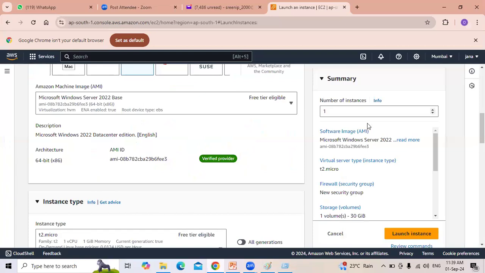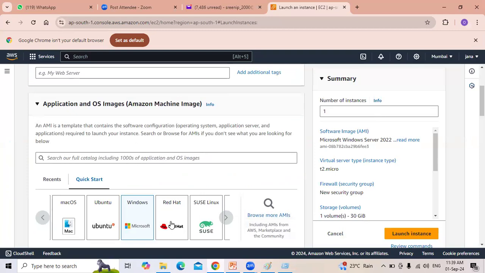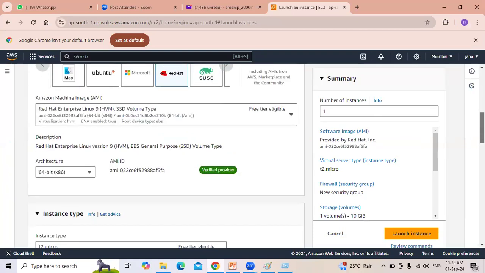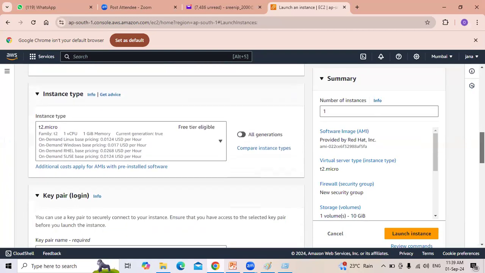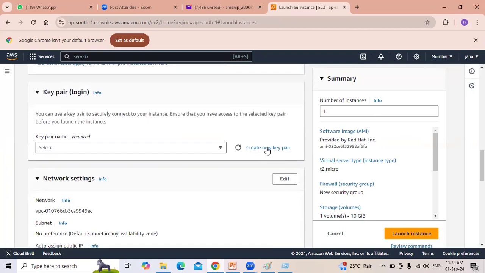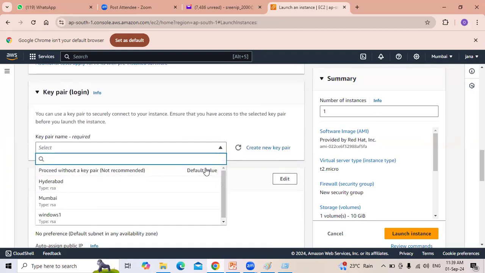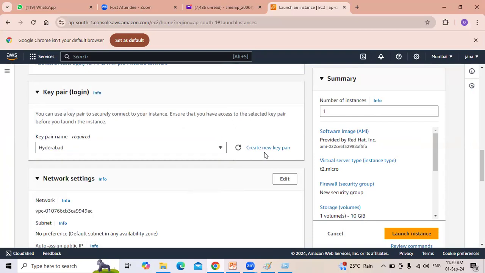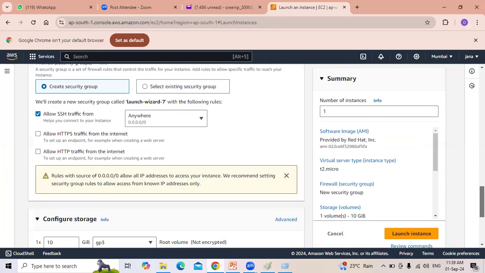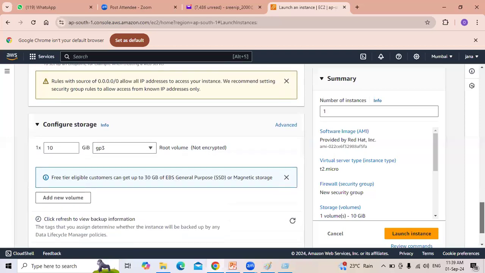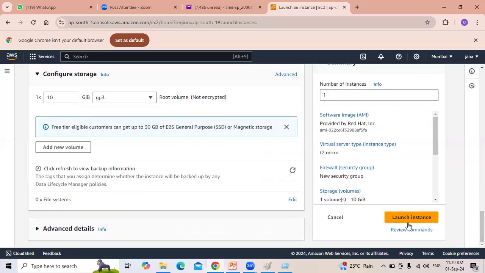So go to AWS. I'm going to launch Red Hat Linux. Select the default t2.micro, and click on launch instance.